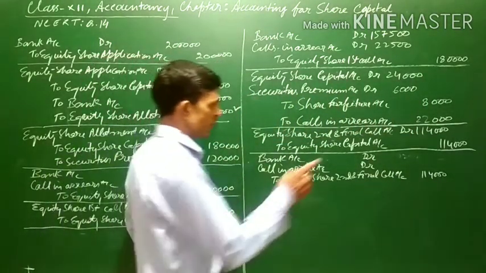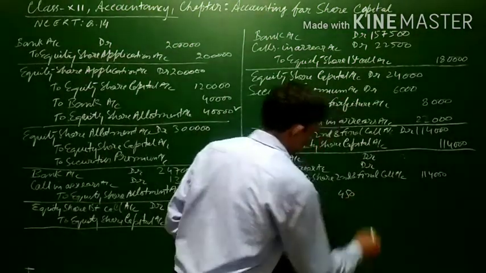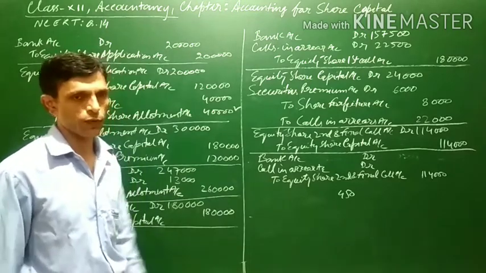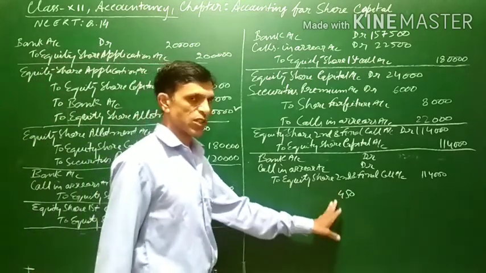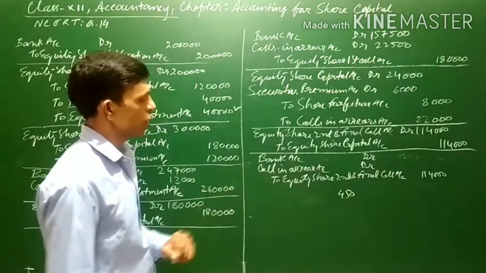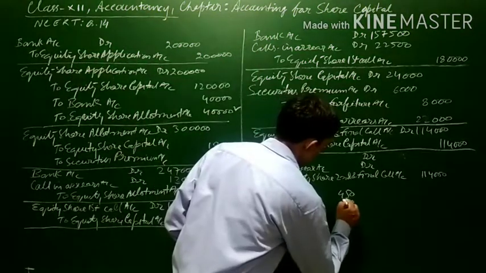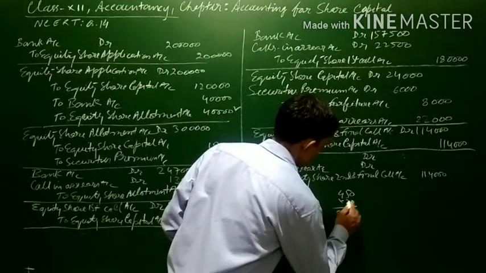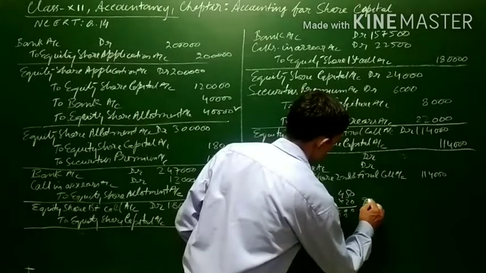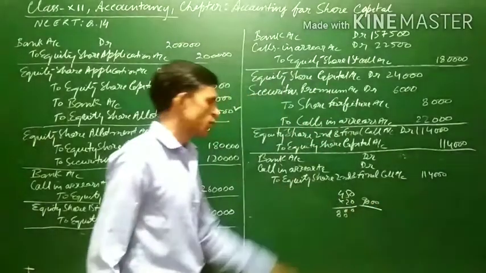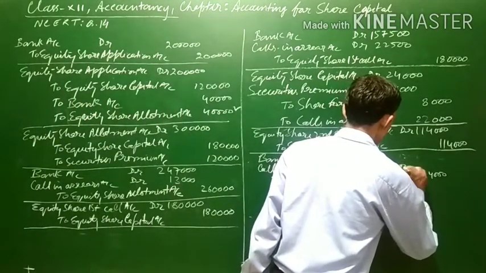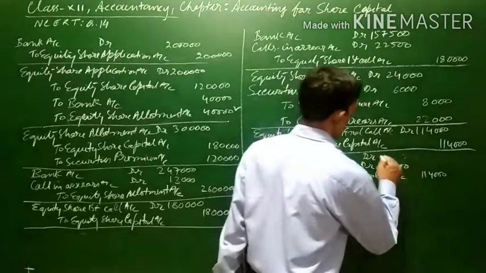call, Ethika, we have calculated that Ethika was allotted 450 shares. He had applied for 600, but he was allotted 450 shares. And Ethika has not paid the first call as well as the final call. So on the first call she has not paid, on the final call also she has not paid. So 450 into 20 will come to 9,000. Actually 9,000 is the amount which she has not paid, it means. So it will be transferred to cost in arrear, remaining amount will be received, it will come to